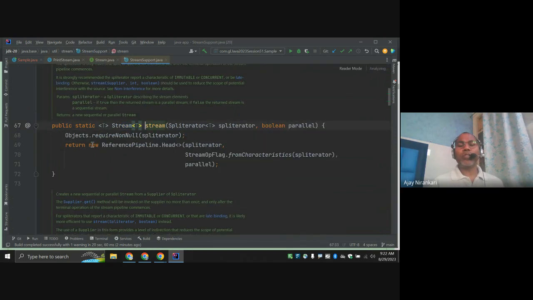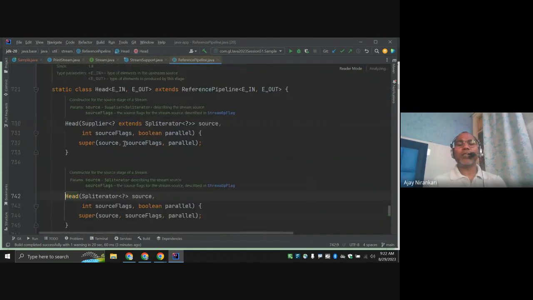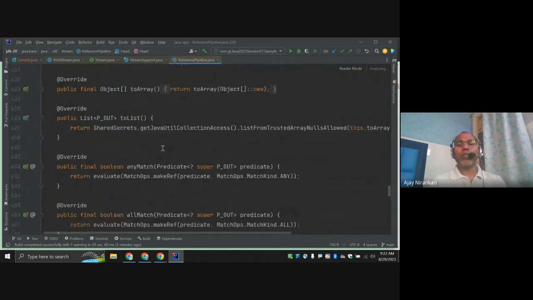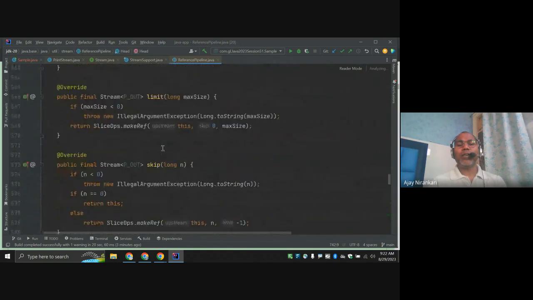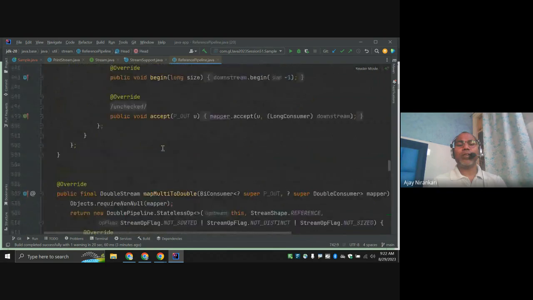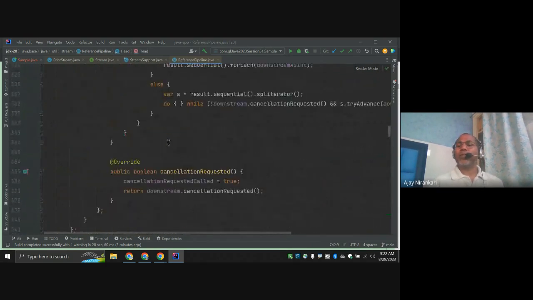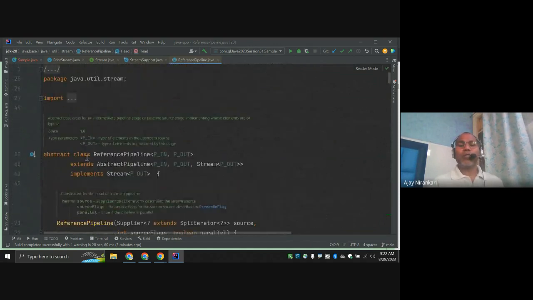So internally, notice this is one class, a new class created by your JVM itself. Go to the top, where the class is. Notice this is the abstract class that implements the stream.